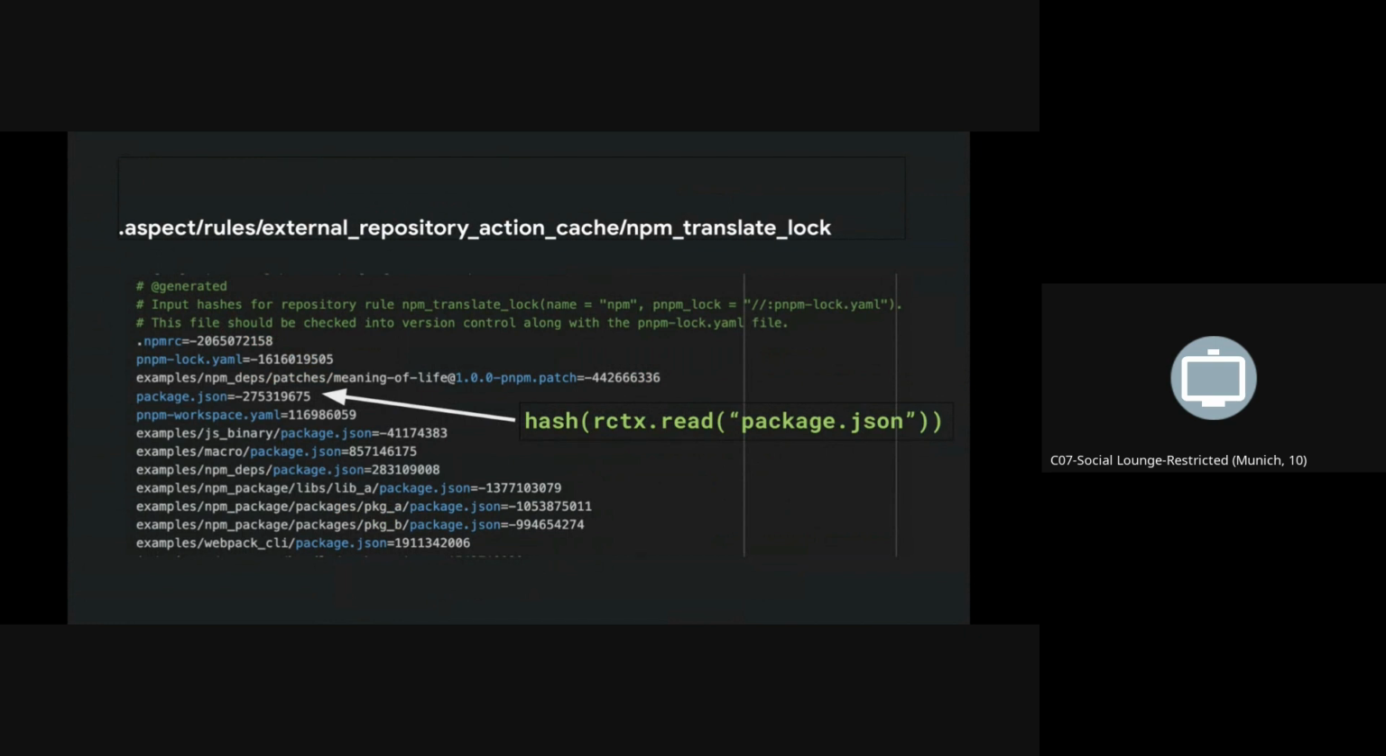To make this efficient, we did something unique here. When the pnpm import bit of that rule runs, we actually generate a manifest that contains all the inputs of the repo rule and their hashes. We write that to the user's repository. So the next time the repository runs, it knows that the lock file is up to date, and it doesn't need to run pnpm import again at that point.